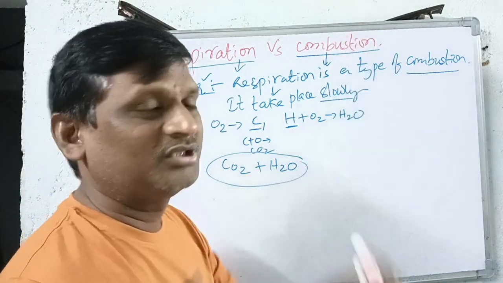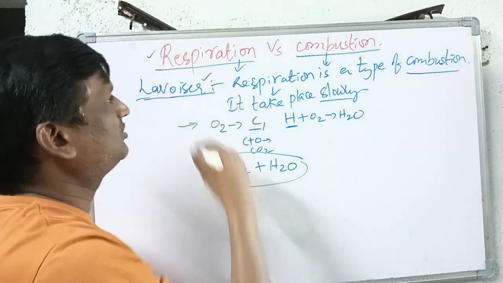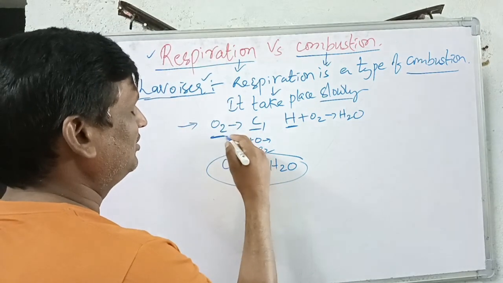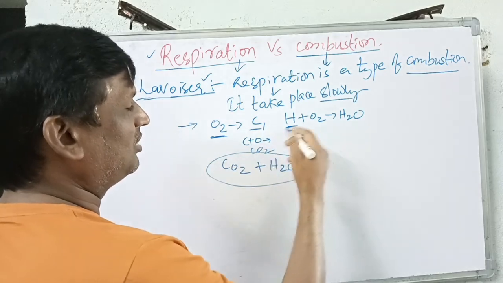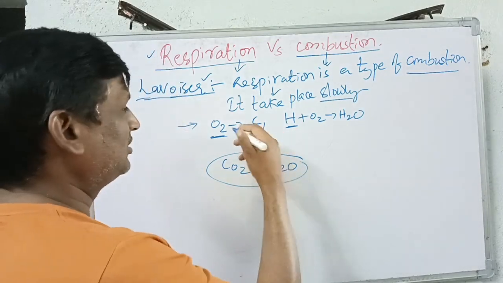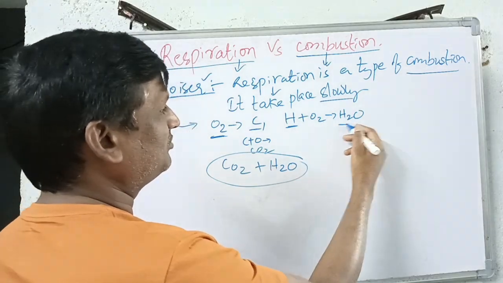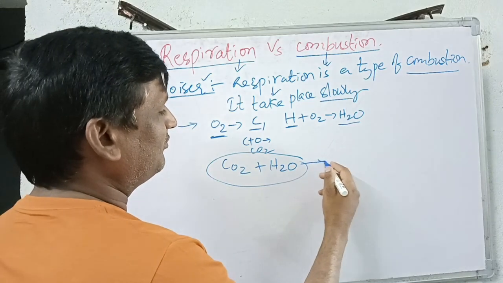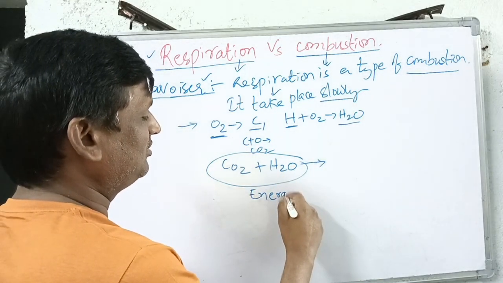In combustion, the same, carbon dioxide and water are produced, and in respiration also carbon dioxide and water are produced. So carbon plus oxygen forms carbon dioxide, whereas hydrogen plus oxygen forms water. If carbon dioxide and water are formed from respiration, that shows that energy is released.